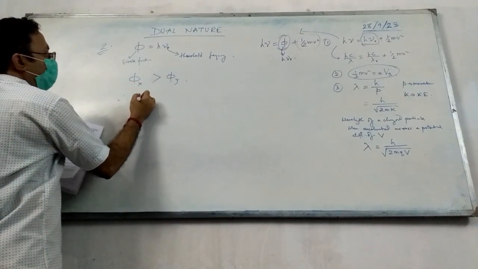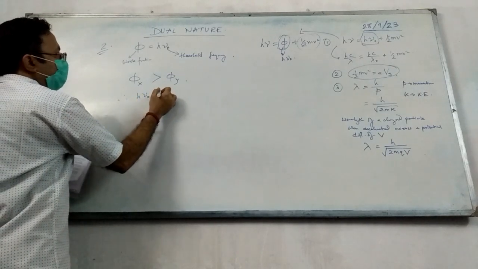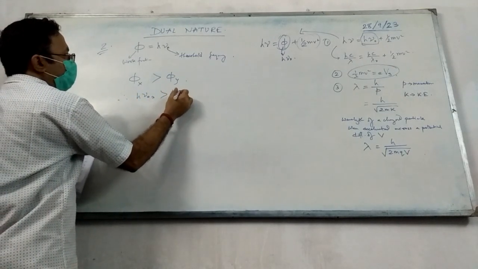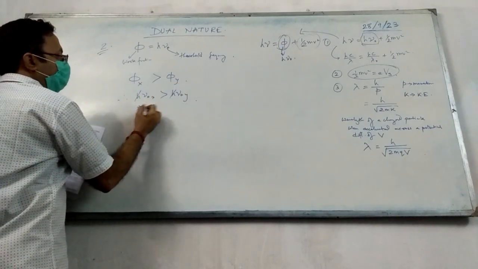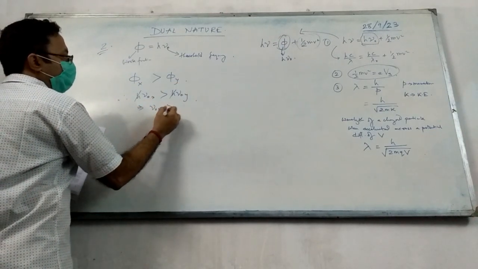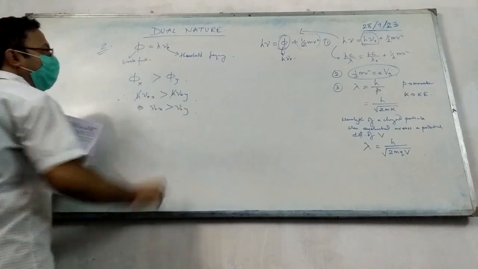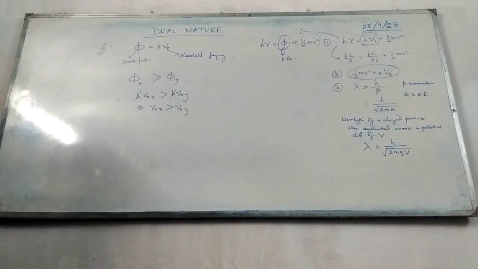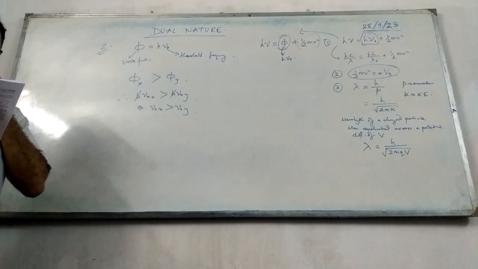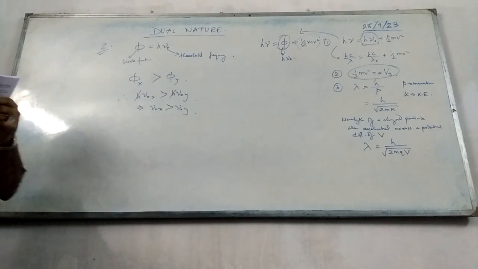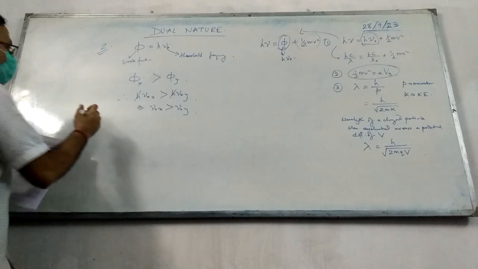Simple: phi x equal to h mu naught x, and that will be greater than h mu naught y. So दोनों साइड से if we cancel off h, then mu naught x has to be greater than mu naught y. Is that clear?